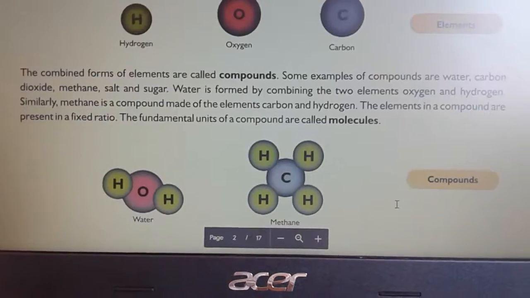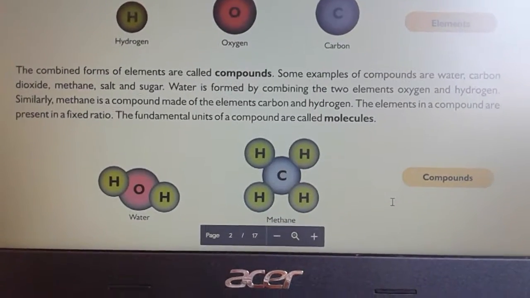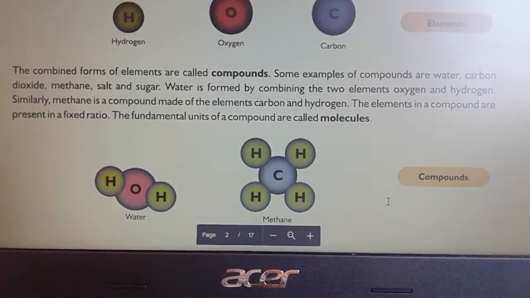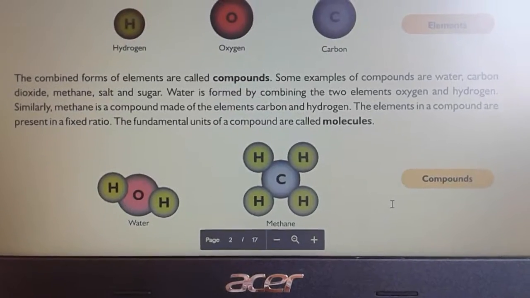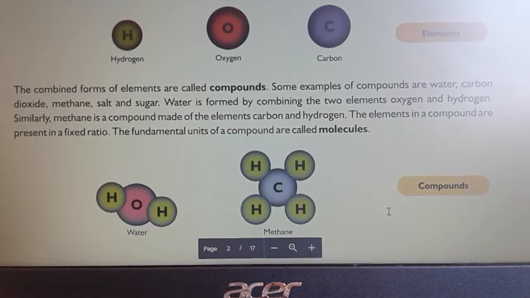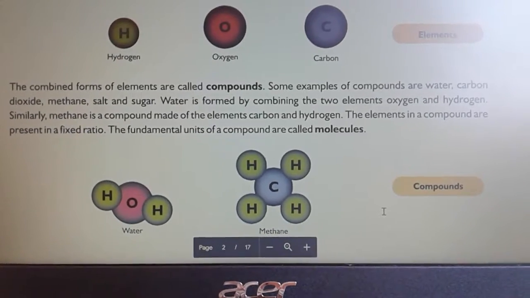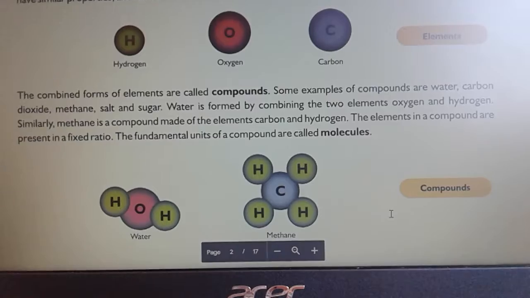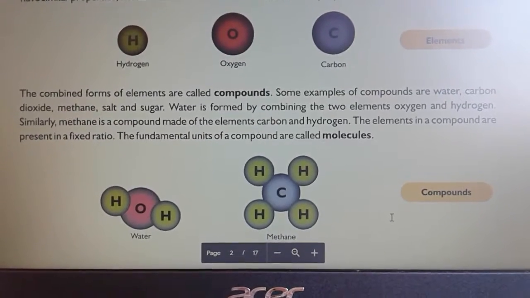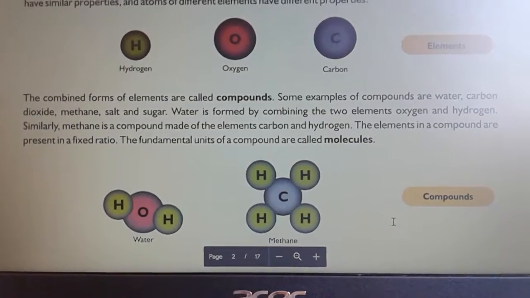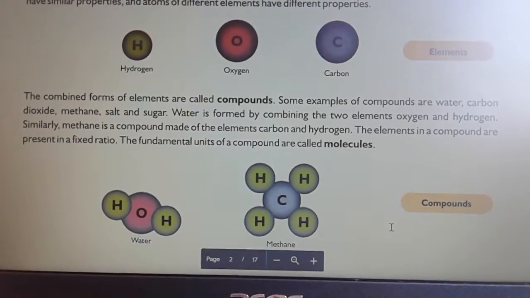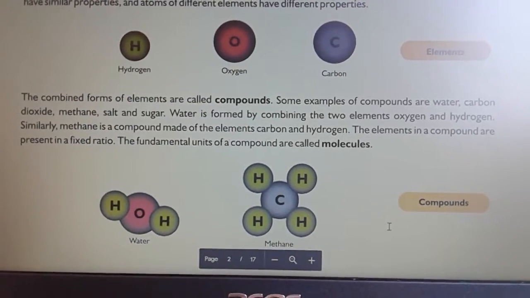Next, the combined form of elements is called a compound. Some examples of compounds are water, carbon dioxide, methane, salt and sugar. Water is formed by combining two elements, oxygen and hydrogen, so it is composed of two constituents, hydrogen and oxygen. Similarly, methane is a compound made up of the elements carbon and hydrogen.